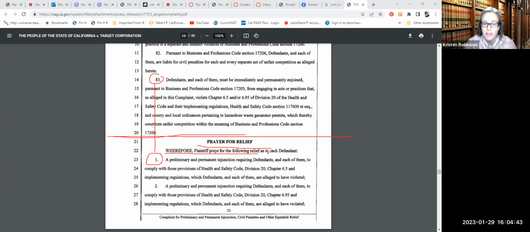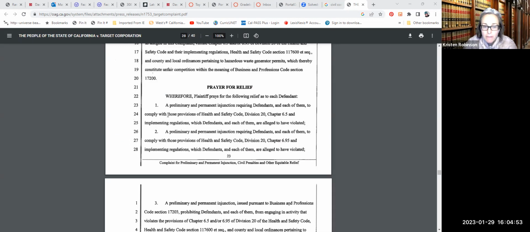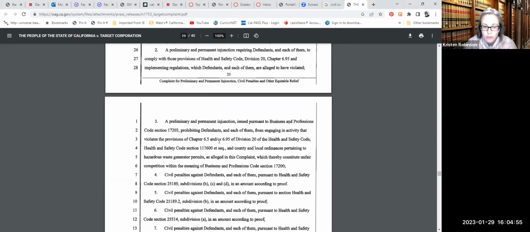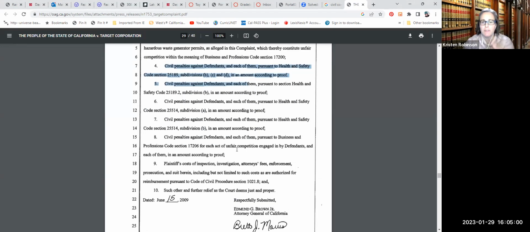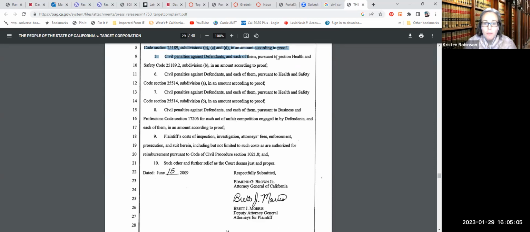So you start over with your paragraph numbering, and here begins the prayer for relief. And this is kind of standard canned language, right? Wherefore plaintiff prays. It's like, please help me. This is what I want the court to do. And so now they're going to tell us what they want the court to do. And, right, injunction, civil, and some of this is very specific to your causes of action, kind of canned. And then I always like to point out this last one. You never know what paragraph it'll be. This is kind of the catch-all. You'll always see complaints have something like this, like, anything else that the court wants to give us, right?